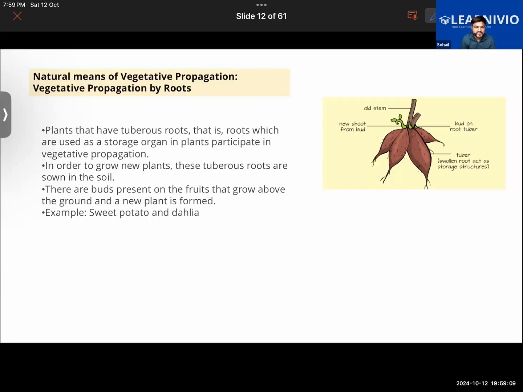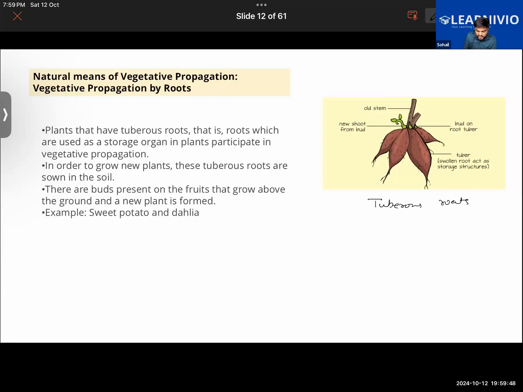For example, take the case of sweet potato, the one that you see in this image. Sweet potato is swollen. You would have eaten sweet potato, and it is swollen because it's a modified root, and it is acting as a storage organ in the plant. Now, in order to grow new plants, these roots, which are called tubers, by the way, we call them tuberous roots.